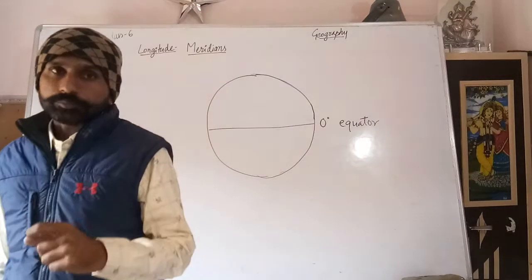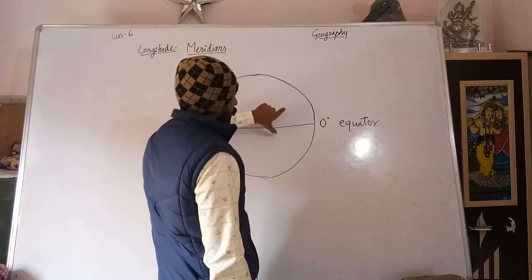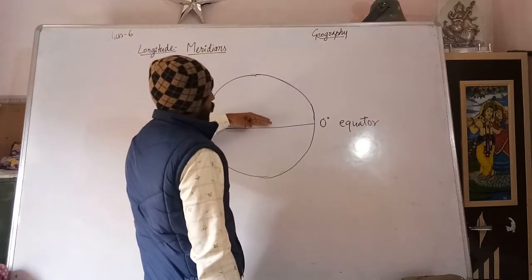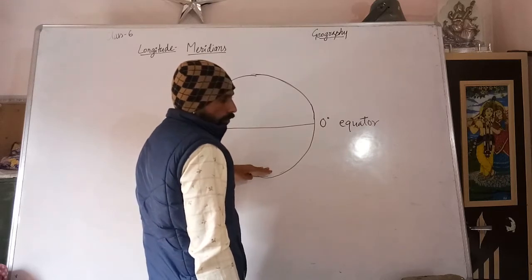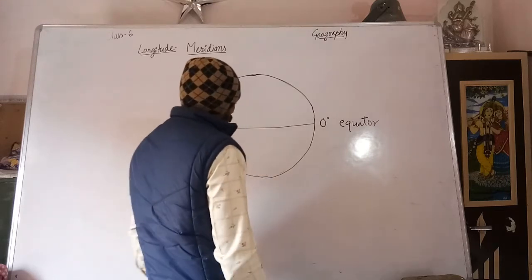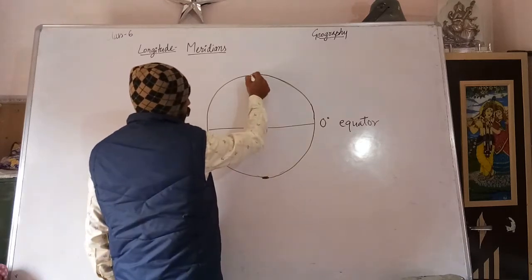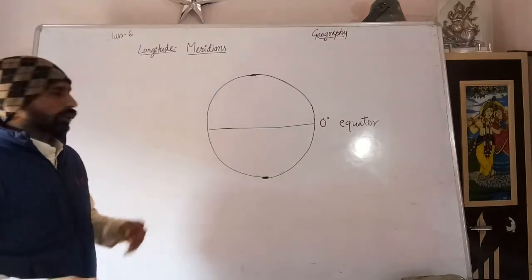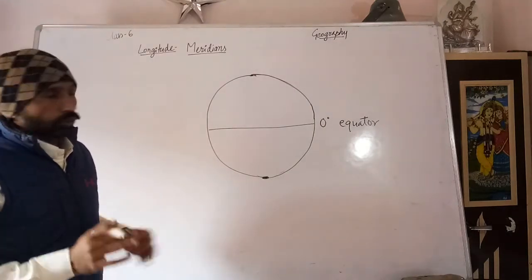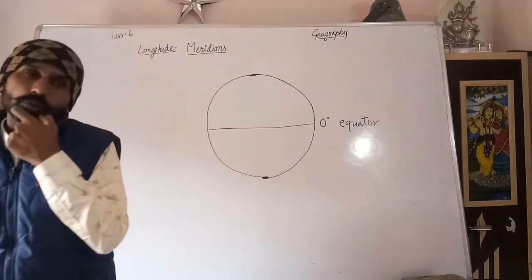We discussed how many latitudes there are towards the north side and towards the south side, and the poles. We discussed many things about latitudes, but today we will discuss longitudes.